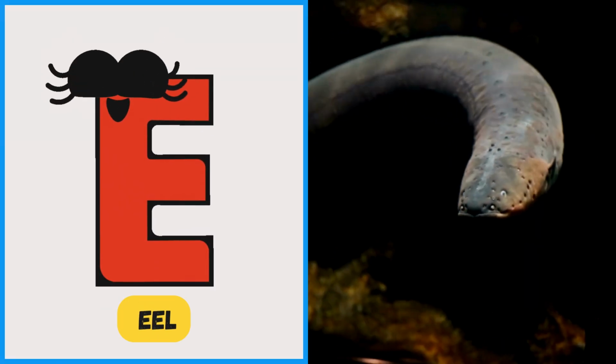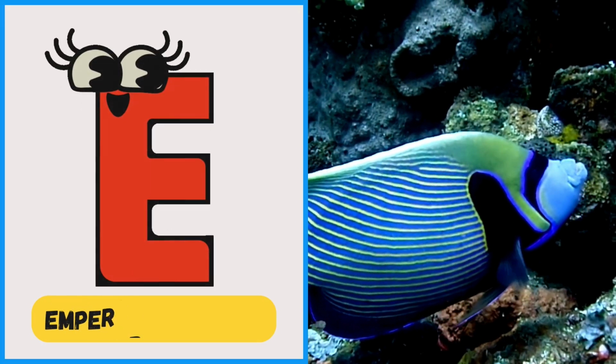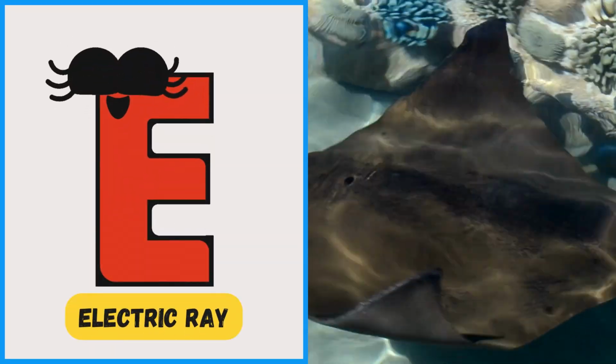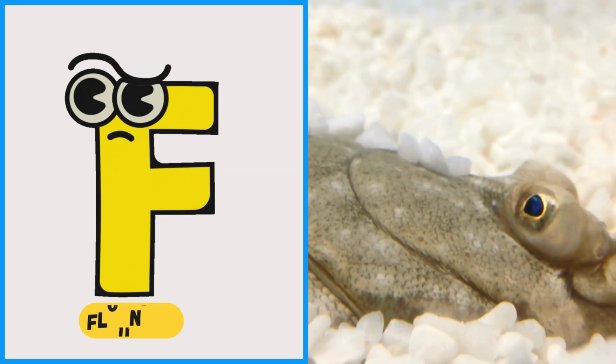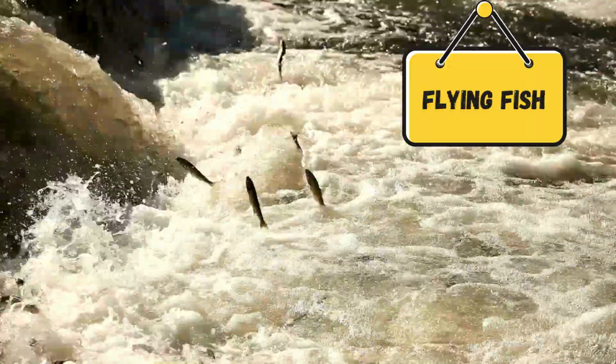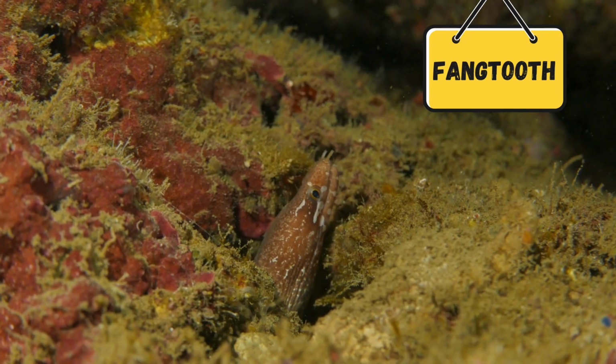E is for eel, eel. E is for emperor angelfish, emperor angelfish. E is for electric ray, electric ray. F is for flounder, flounder. F is for flying fish, flying fish. F is for fangtooth, fangtooth.